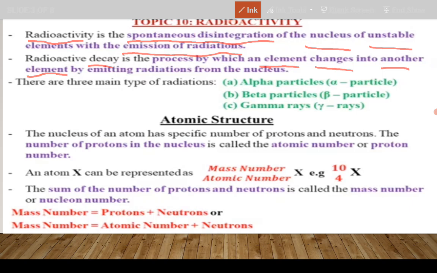A new element, called a daughter element, is formed from radioactivity, and the process is accompanied by emission of radiations from the nucleus. So radioactive decay is the process by which an element changes into another element.